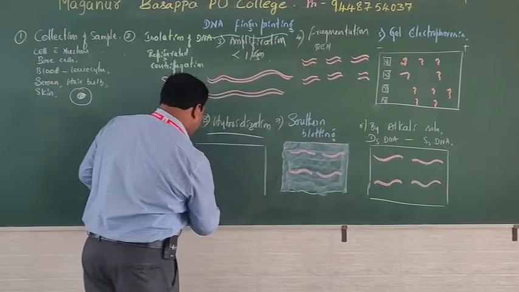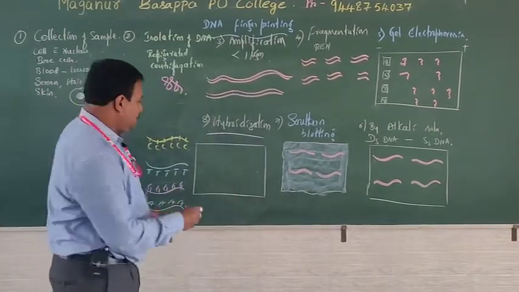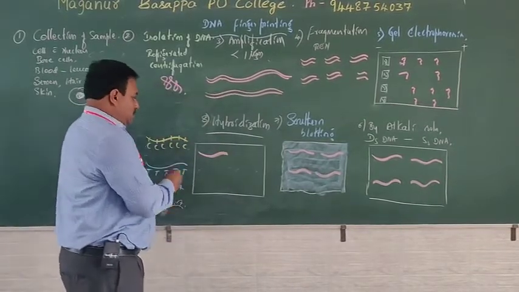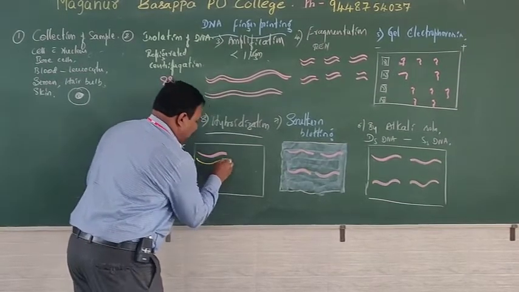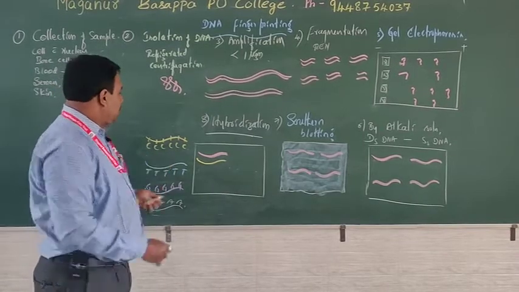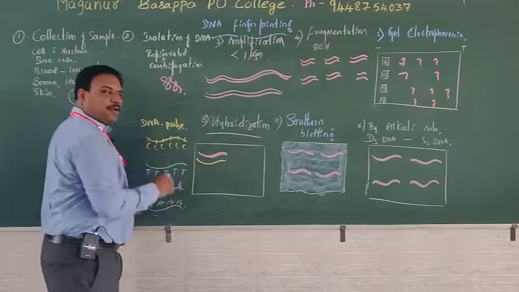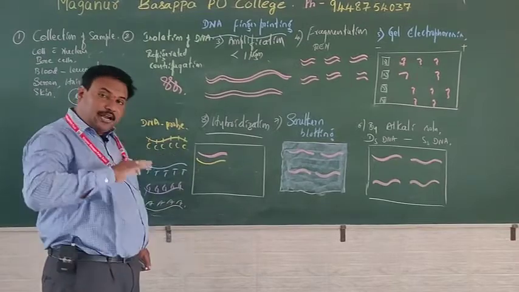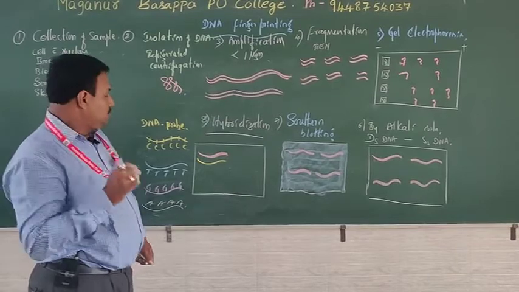Why do we call it hybrid? Because natural DNA and artificial DNA are matched. Artificially produced DNA which are radio-labeled are considered DNA probes. Remember, what do you mean by probe? The known sequence of DNA pieces which are radio-labeled are poured on the nitrocellulose sheet.